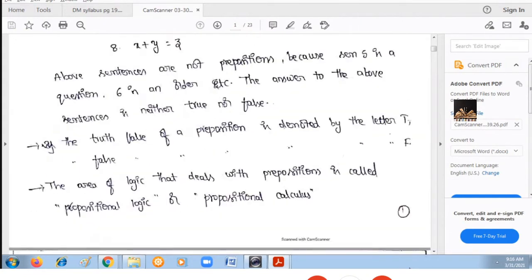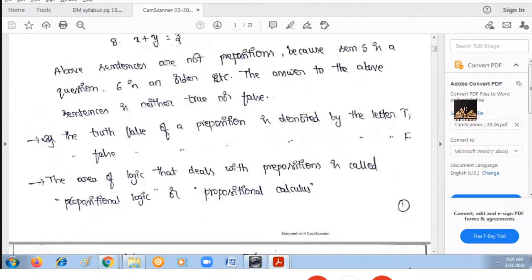The area which deals with all these propositions is known as propositional logic. It is also called propositional calculus.